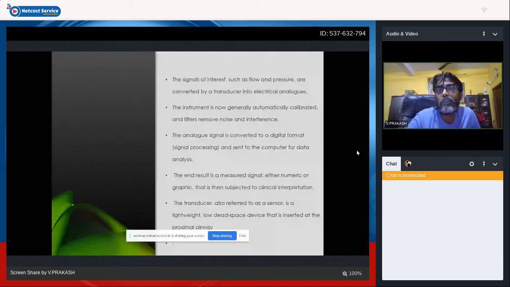So the signals of interest, such as flow and pressures, are converted by the transducer into electrical analogs. The instrument is now generally automatically calibrated, and noise filters are removed from these flow sensors' electrical analogs. It's converted into a digital format, processed, and sent to the computer for analysis. So the end result: the computer presents it in the form of beautiful waves we can see. The transducer is also referred to as a sensor. It should have a minimal dead space.